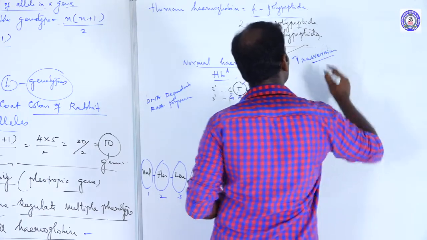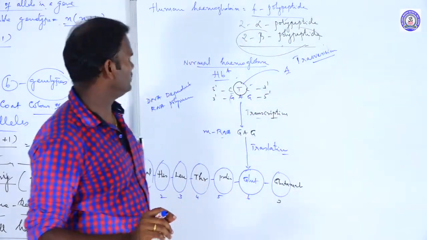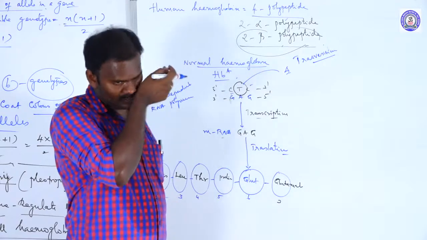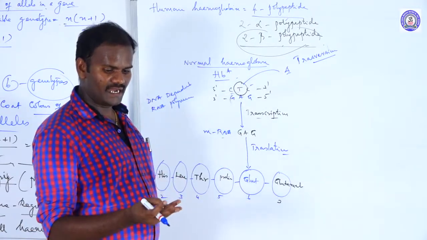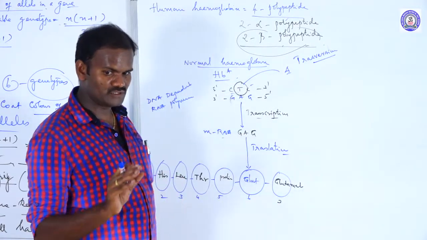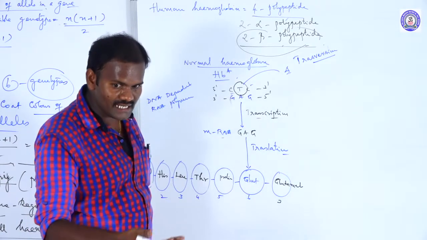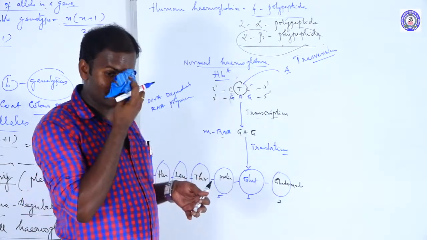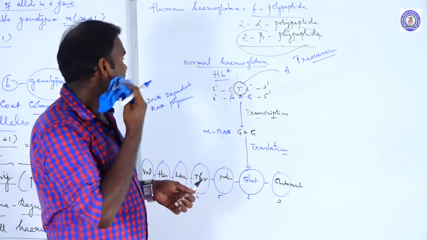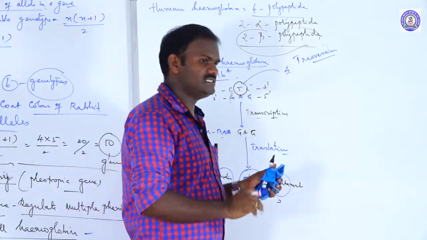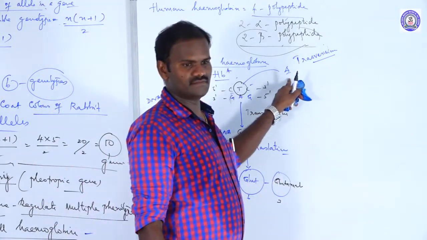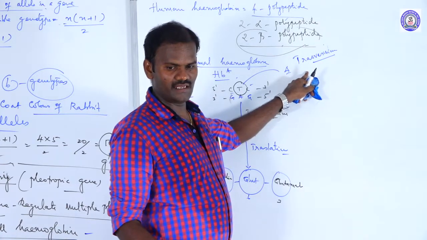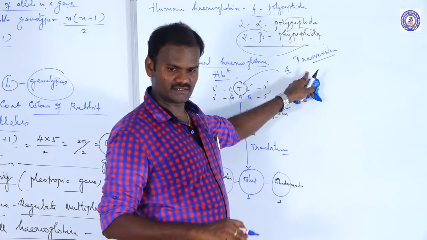You know what's called transversion? Point mutation. It has 3 types: deletion, addition, and substitution. Substitution has 2 types: transition and transversion. Then what is called transversion?